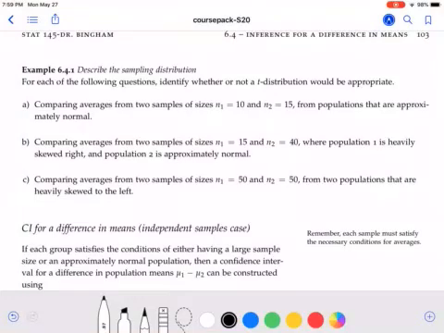For each of the following questions, we want to identify whether or not a t-distribution would be appropriate so that we know when we're doing our inference for difference in means whether a t is valid or not.